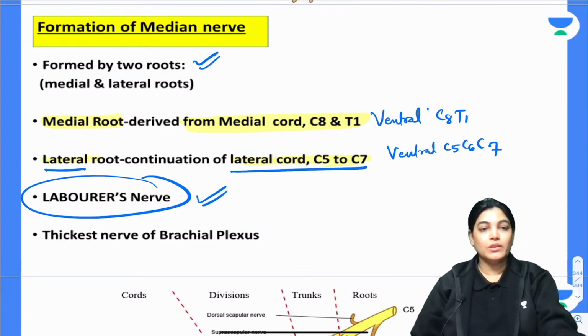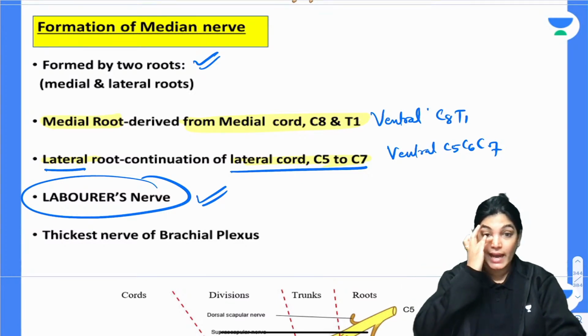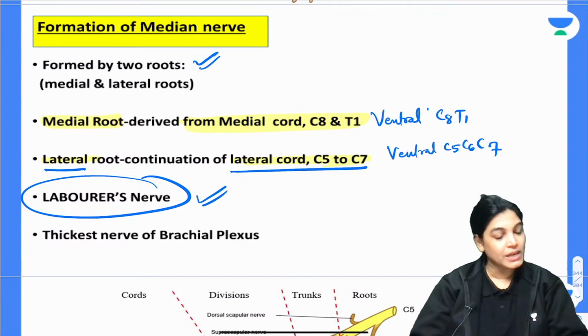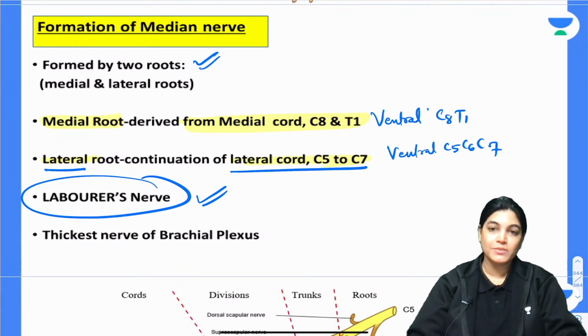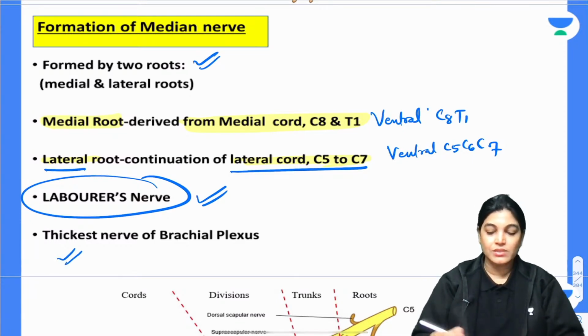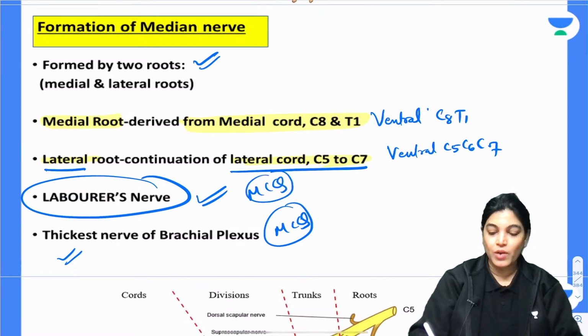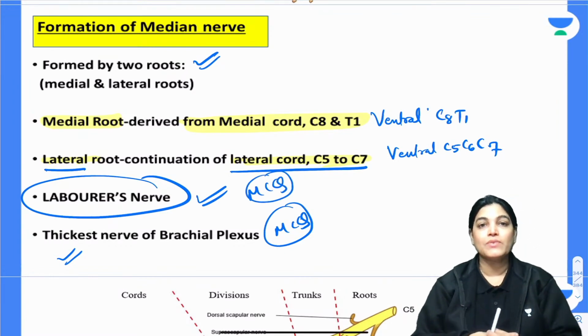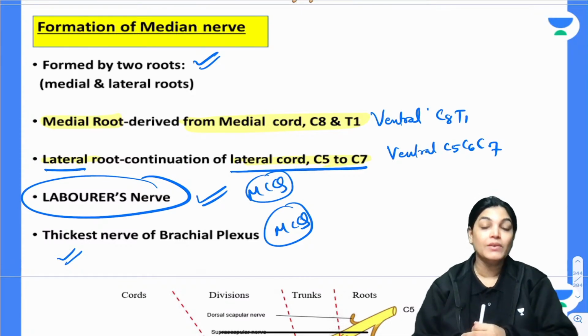Let me complete the gross anatomy, then the clinical anatomy and then the MCQs. Carpal tunnel compression of the median nerve has been included today, so don't worry about that. It is the thickest nerve, so these are all important points for MCQs. Why is it the labor nerve? Because it gives innervation to the large muscles of the forearm. So it is also called the labor nerve. It is the thickest nerve of the brachial plexus.